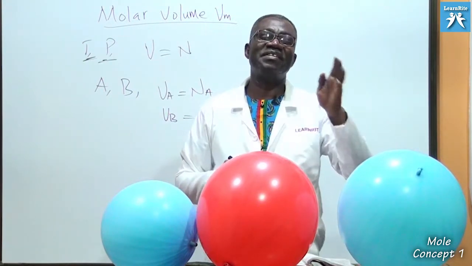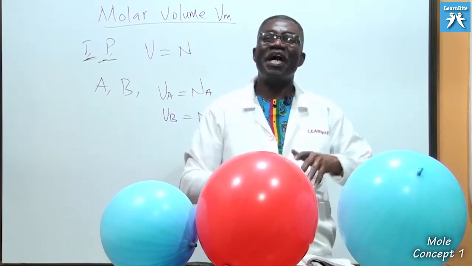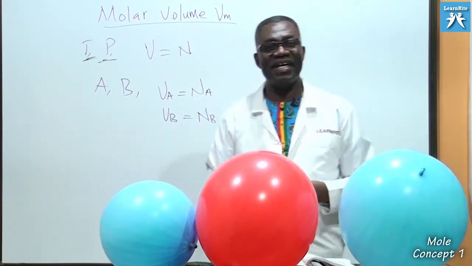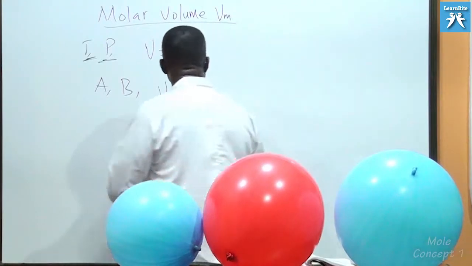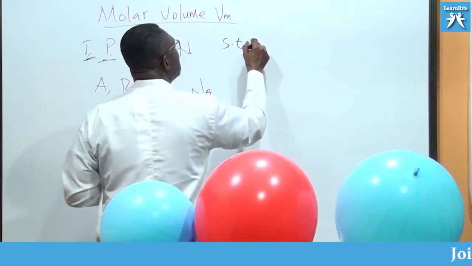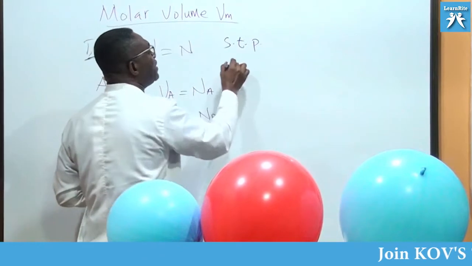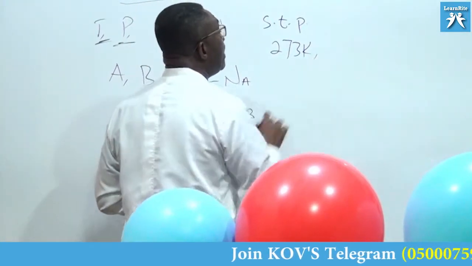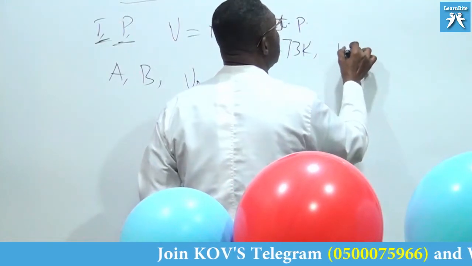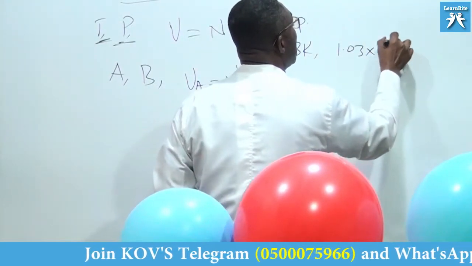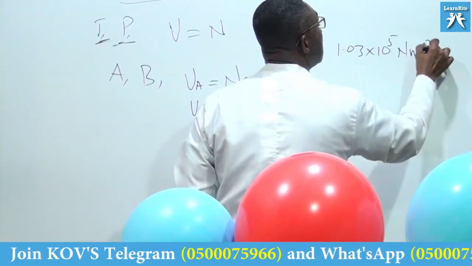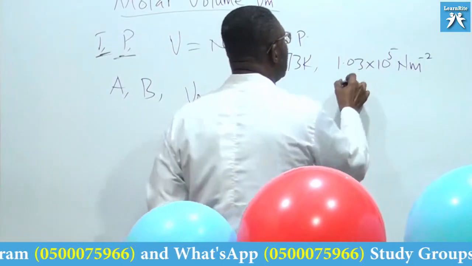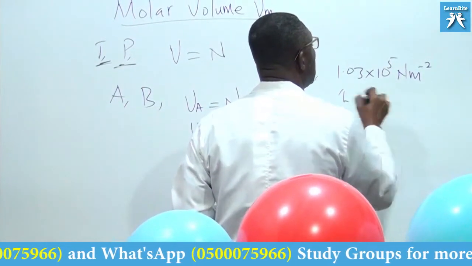The constant temperature and pressure under which chemists do all their experiments is called STP, standard temperature and pressure. The temperature is known as 273 Kelvin, and the pressure is 1.03 times 10 raised to the power 5 Newton per meter squared, or 1 atmosphere. This is the same as 1 atm.